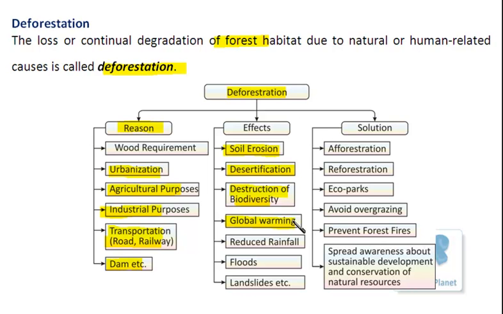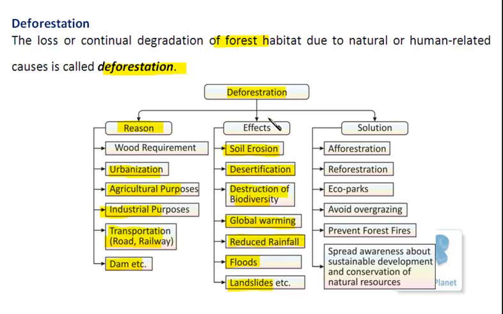And when there are temperature changes, then definitely it is going to affect the rainfall pattern also. So this will lead to reduced rainfall. Besides this, it also leads to floods and landslides, and that is because of the loosening of soil only, right? So these are some common effects of deforestation which should be controlled.